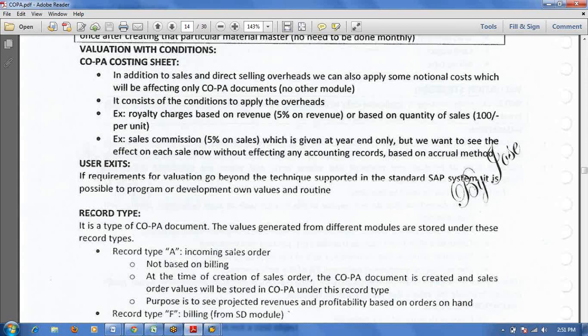That means from SD to COPA, all the values from SD to COPA will be stored under record type F. F means SD to COPA related values.